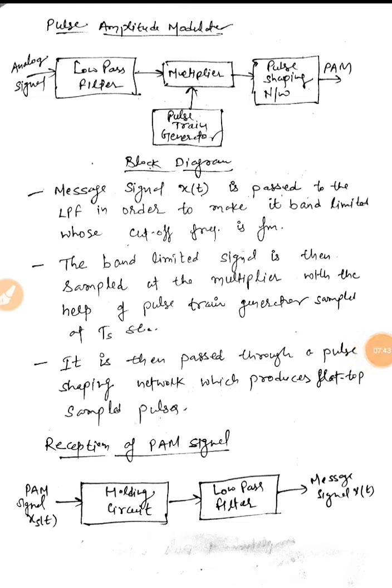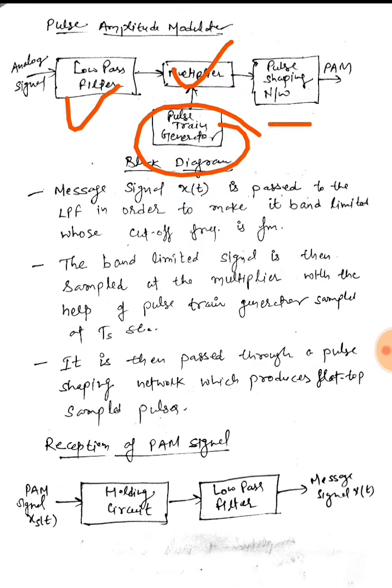In this we have a low pass filter, a multiplier, and a pulse generator, and in last we have a pulse shaping network. This is the block diagram. So first of all, the message signal is passed to the low pass filter to make it a band limited or baseband signal whose cutoff frequency is fm.